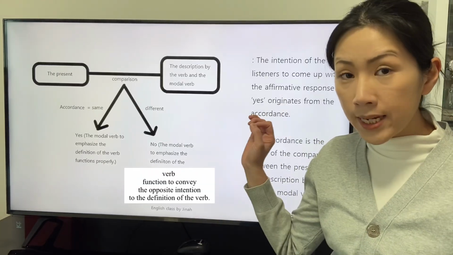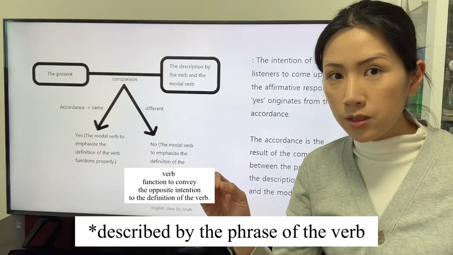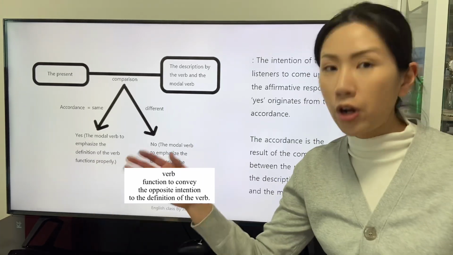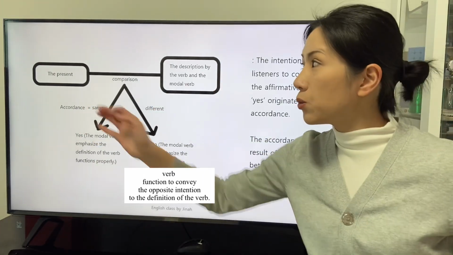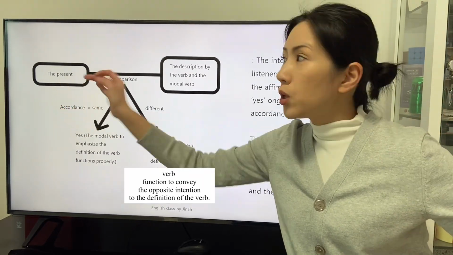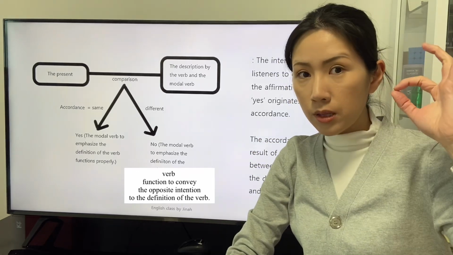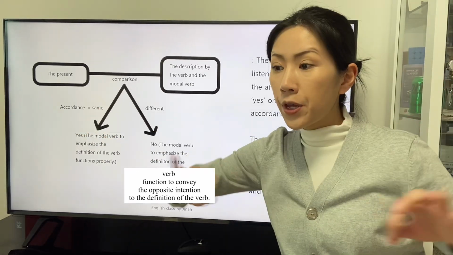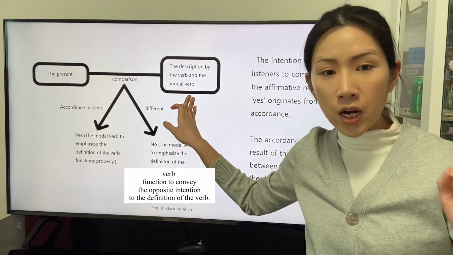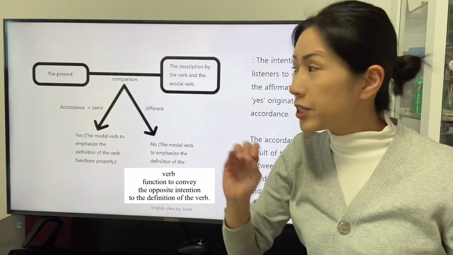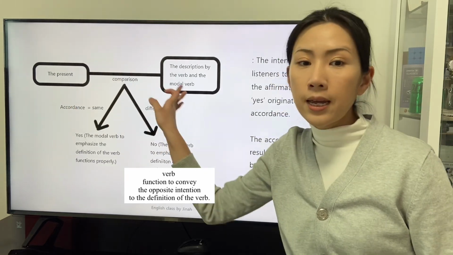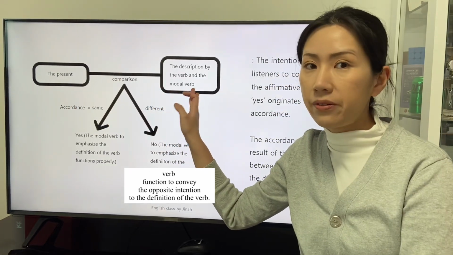This is the way that the condition is accorded with the condition of the present or not. Let's figure out this part. The listeners who get the interrogative clause from the speaker figure out the present and the description by the verb and the modal verb. The listeners judge by comparison between the present and the description by the verb and the modal verb.